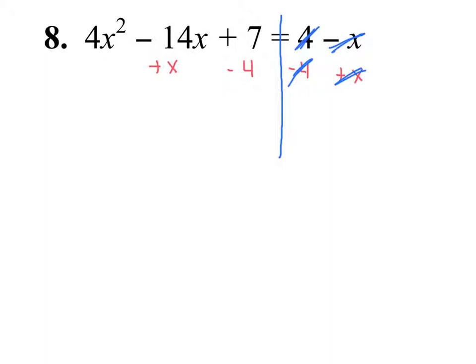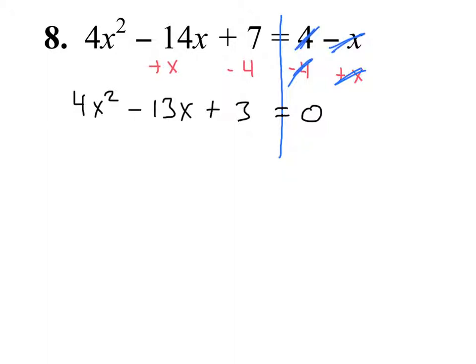Over here I need to combine my like terms. X squareds go with x squareds, x's go with x's, constants or just numbers go with numbers. So I now have 4x squared minus 13x plus 3 equals 0. Now it's in standard form, so now I can solve it by factoring.